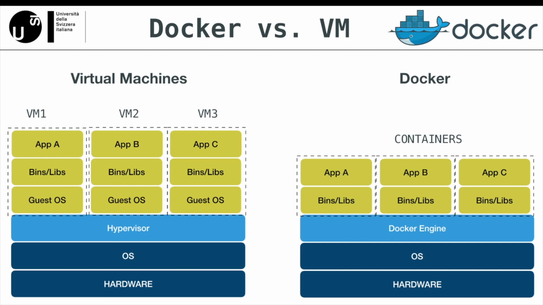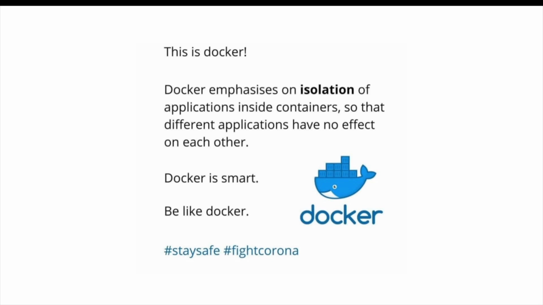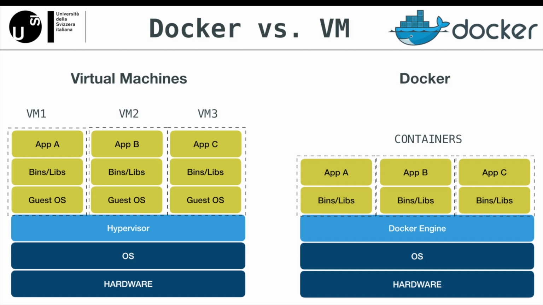They can be run in different operating systems, allow developers to package up an application with all of the parts it needs, such as libraries and other dependencies, and ship it all out as one package. And most importantly, which is very appropriate at the time this video is being recorded, containers are isolated from each other, aka they are quarantined. Docker claims that these units provide the strongest isolation capabilities in the industry.